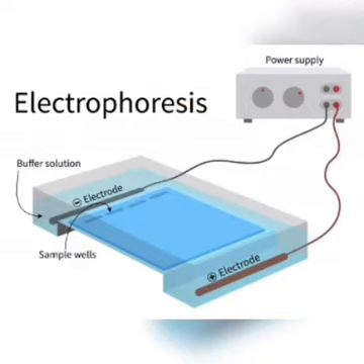The migration of colloidal particles towards the oppositely charged electrode under the influence of an electric field is called electrophoresis.